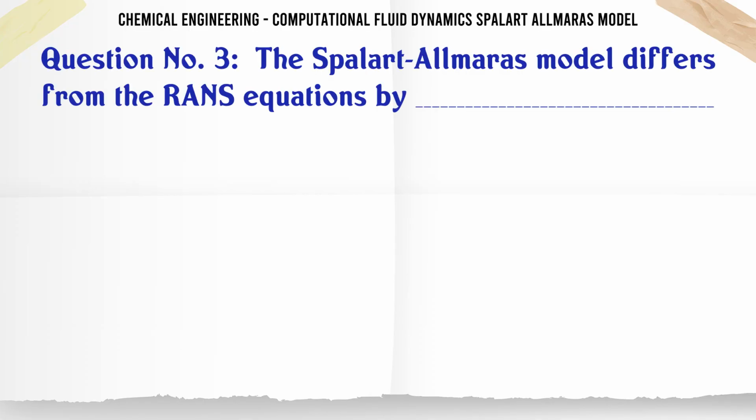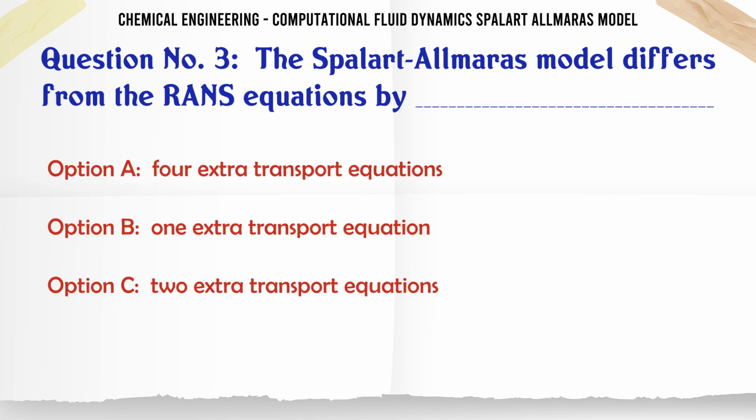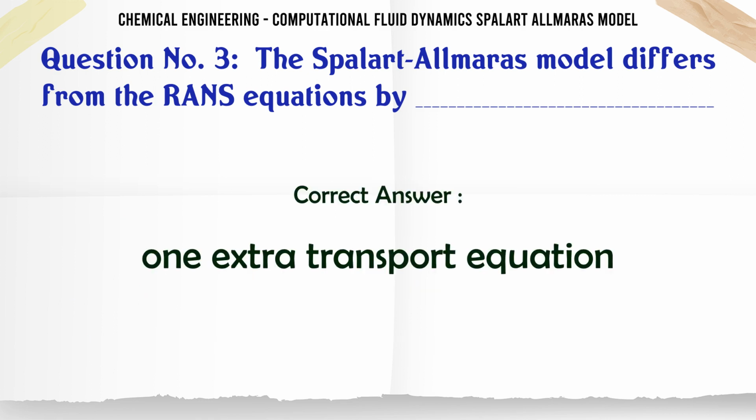The Spalart Allmaras model differs from the Reynolds equations by: A) 4 extra transport equations, B) 1 extra transport equation, C) 2 extra transport equations, D) 3 extra transport equations. The correct answer is 1 extra transport equation.